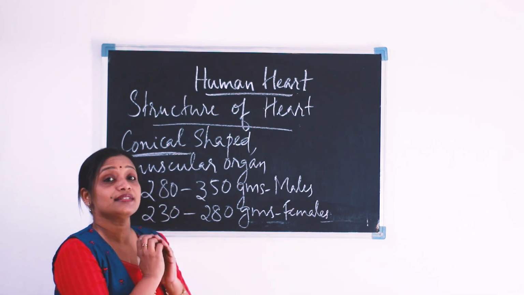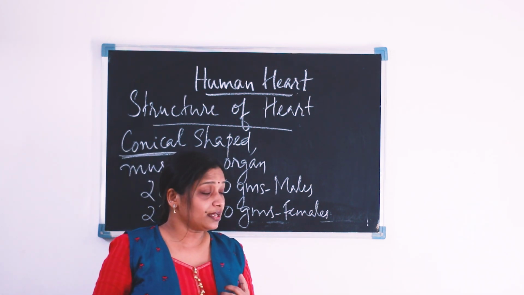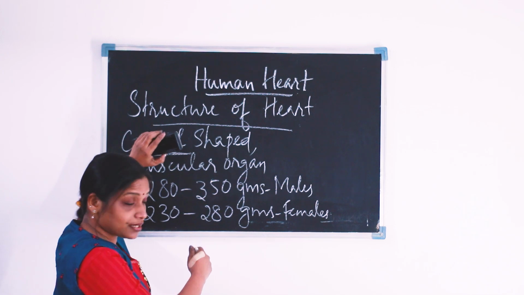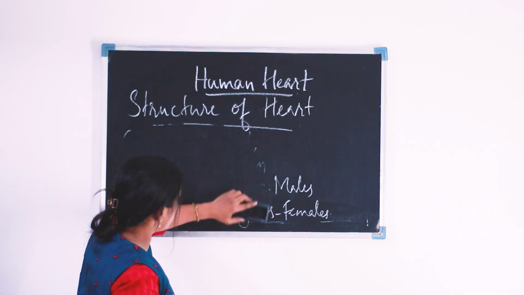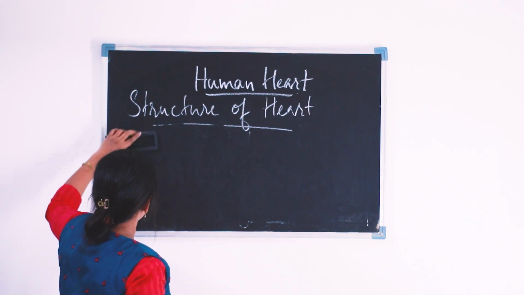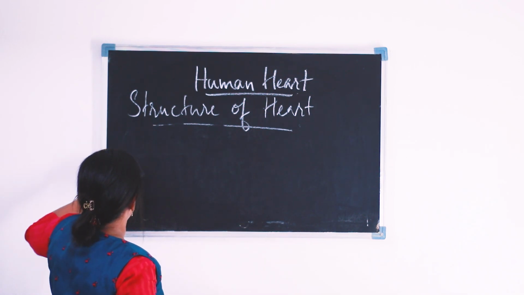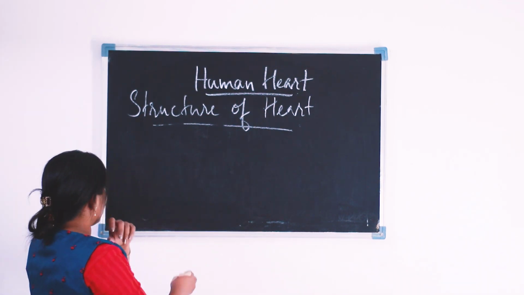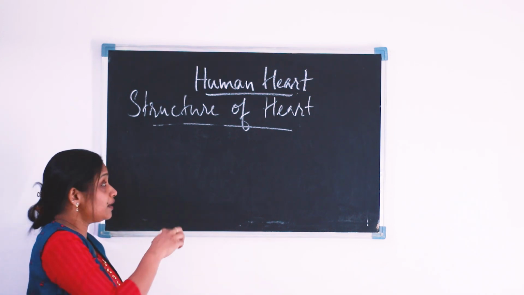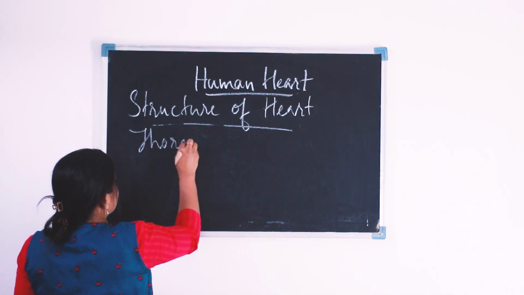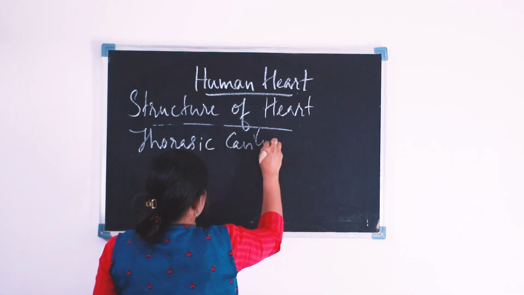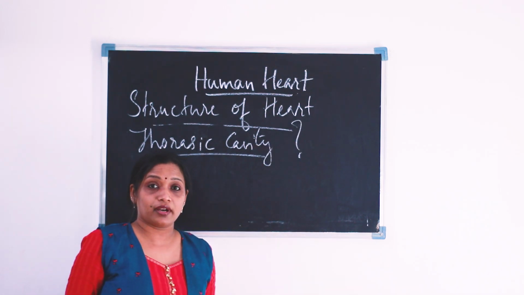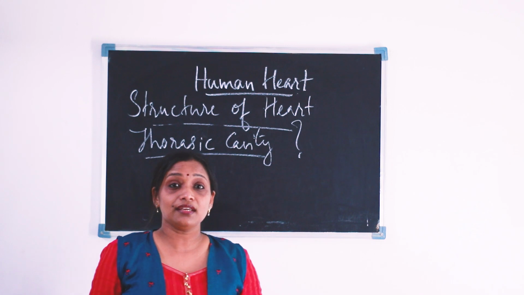Now we can see where the location of our heart is. It is a conical shaped muscular organ, weighing about 280 to 350 grams in males and 230 to 280 grams in females. When it comes to the location, the heart is located in our thoracic cavity. So where is the thoracic cavity in our body? Which part is the thoracic cavity in our body?